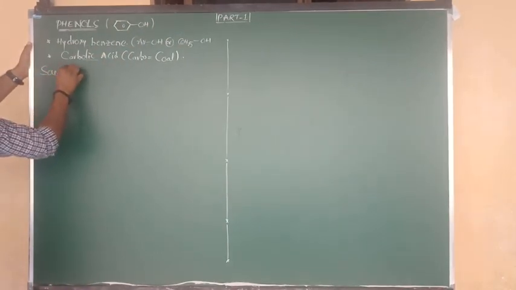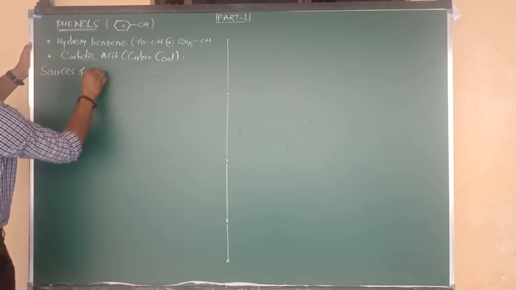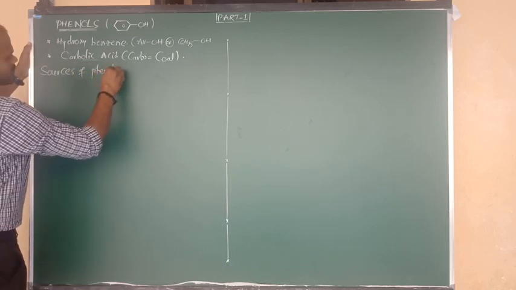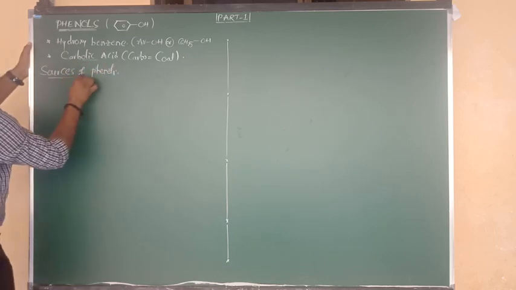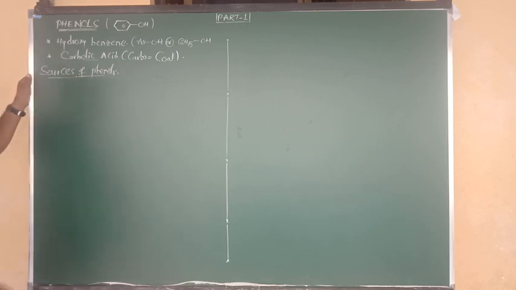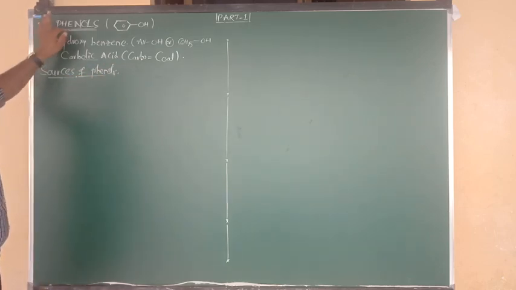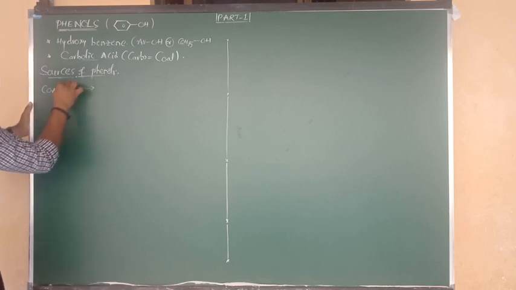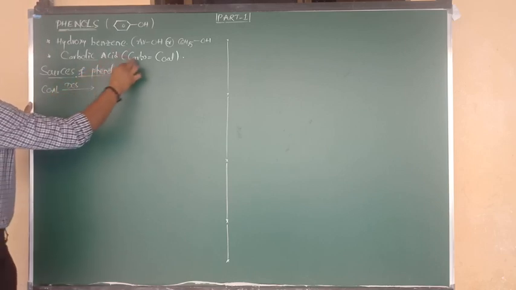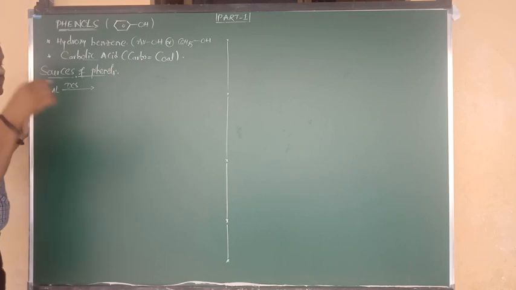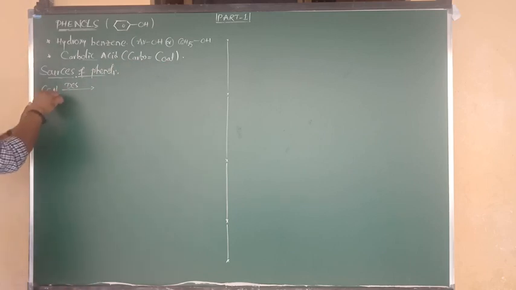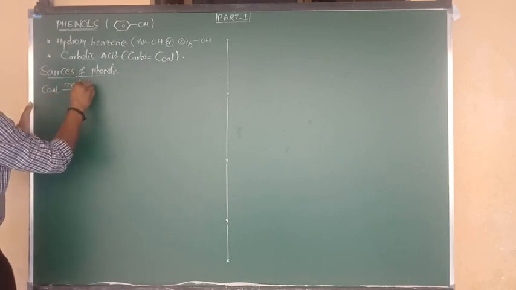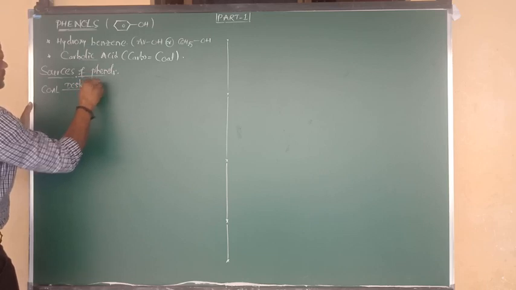Next, here I want to show you a small topic: sources of phenols. What are the respective available sources to get phenol? First of all, here I am going to consider coal. It was obtained from carbo, coal, so from that only I am going to start. Coal undergoes the process of destructive distillation.